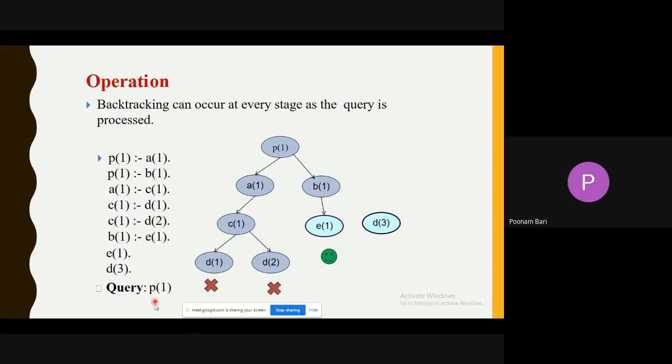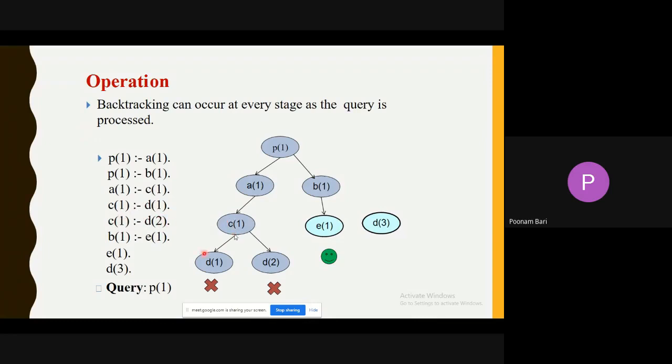Now if I fire the query for this particular code, I will get answer true. How does it happen, how does Prolog work? It first visits p of 1. Then p of 1 is a of 1. Then it will go to c of 1. C of 1 has two rules, either d of 1 or d of 2. So the left side of these two rules is the same: d of 1 or d of 2.